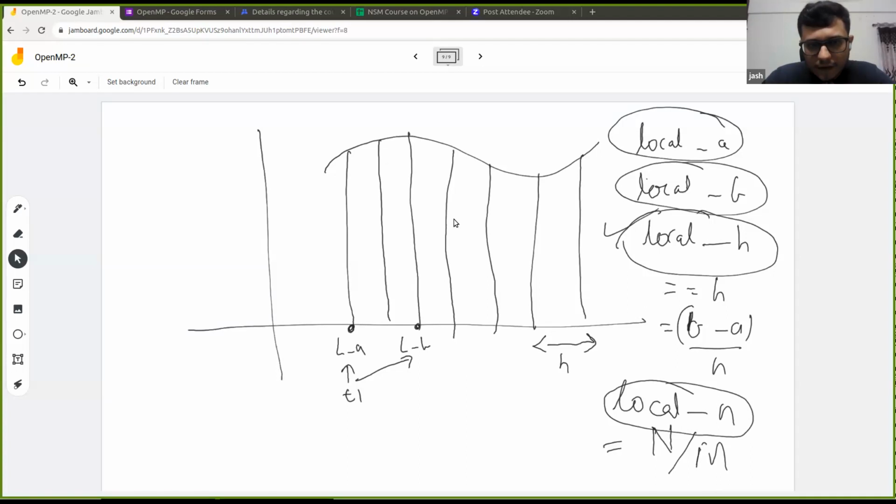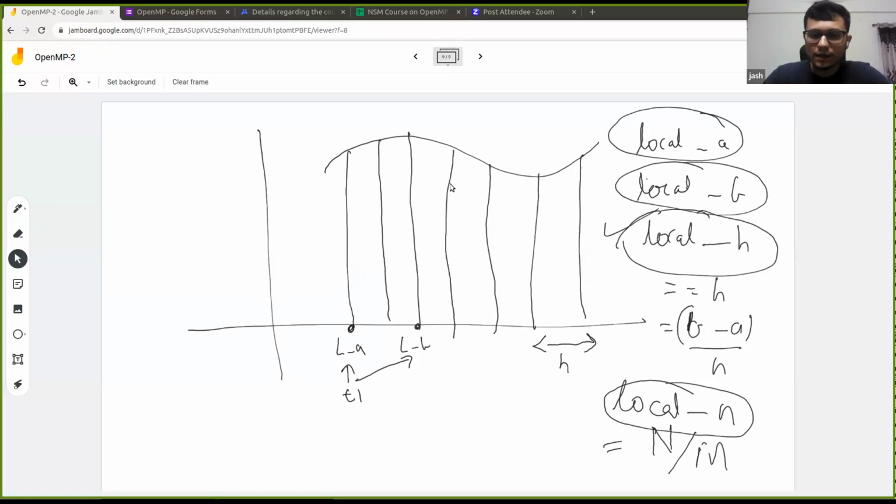Yeah, so Mitesh is saying local A equals A plus thread ID into H, and local B is A plus trapeziums per thread into H. Okay, any other suggestions? How can we calculate local A and local B? So this will be needed for calculating the area under the curve, right? Because each thread needs to calculate area for its own set of trapeziums. A plus N by H into H.